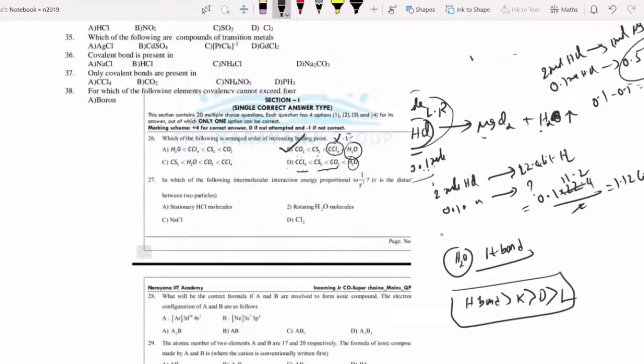Next: in which of the following is intermolecular interaction energy proportional to 1 by R power 3? Sir, have I explained this point? Intermolecular energy for ion-dipole interaction is 1 by R square, ion-induced dipole is 1 by R power 4, and for dipole-dipole interaction in solid or non-rotating molecules it is 1 by R cube. For rotating molecules it is 1 by R power 6. Have I given all the points? So for a stationary molecule, that is A.